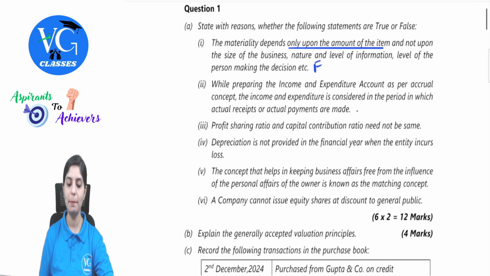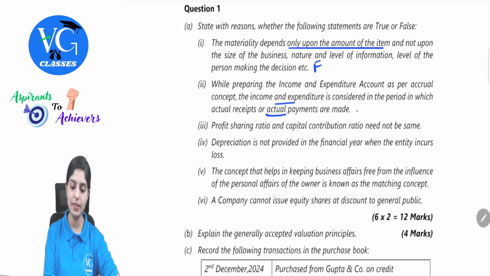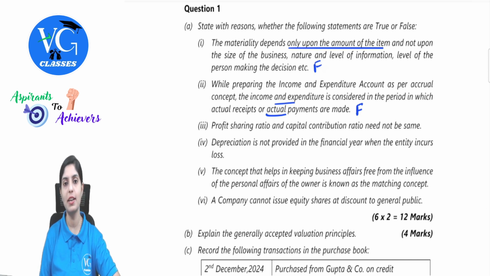Next one. While preparing the income and expenditure account as per accrual concept, the income and expenditure is considered in the period in which actual receipts and actual payments are made. First of all, income and expenditure is made on accrual basis. The given statement here is emphasizing on recording the transactions, that is receipts and payments, on cash basis. So the given statement here is false. Income and expenditure, and exclusively the accrual concept, talks about occurrence of transactions and events. Based on that, we will make the recording, whereas what is presented here is as per the cash basis of accounting. Hence, the given statement is false.